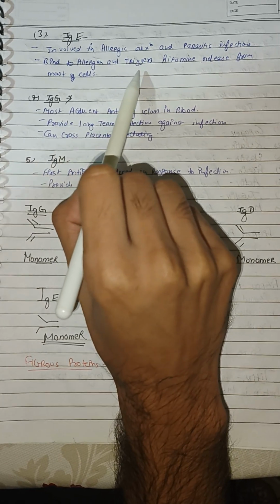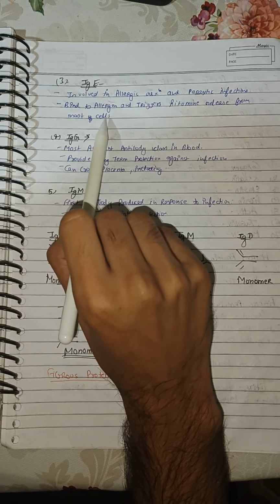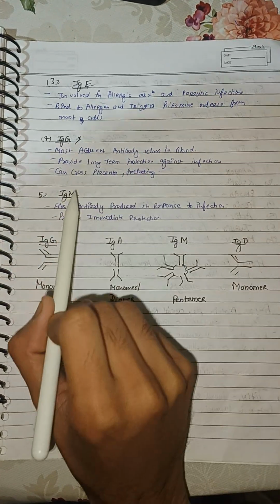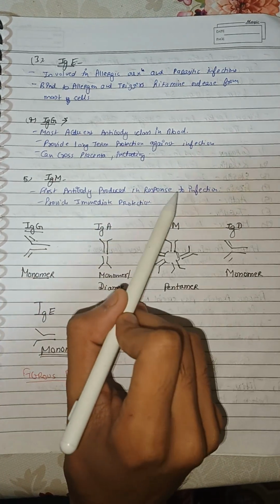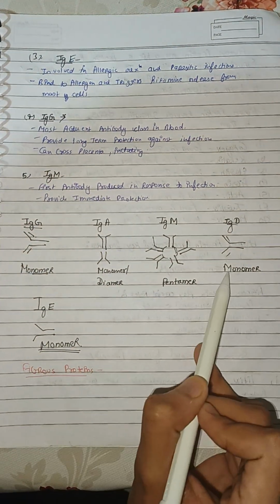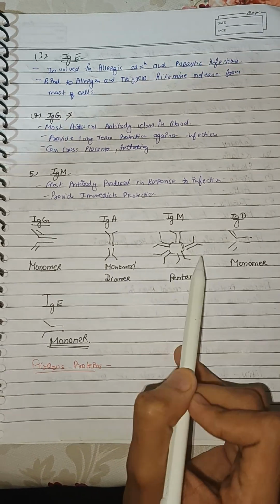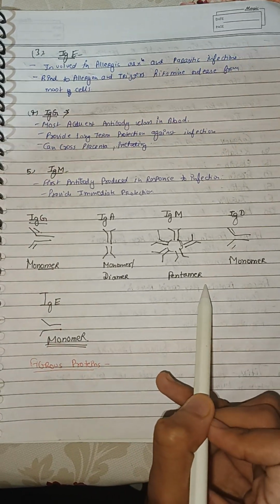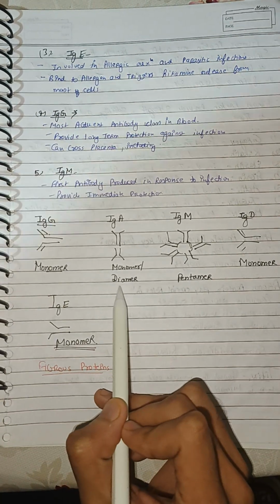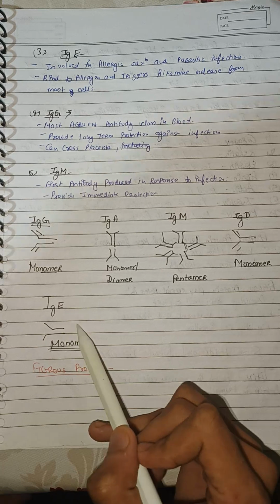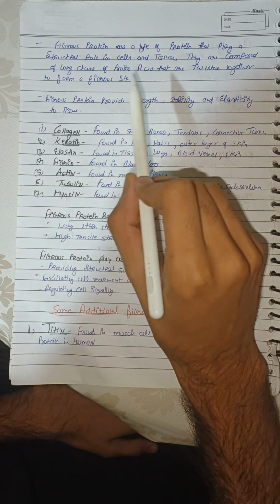In allergy, there is a release of histamine and heparin. That antibody binds to histamine. Fifth is IgM. It is the first antibody produced in response to infections. This is the structure of antibodies. We can see that only IgM antibody is pentameric in structure, whereas IgG is monomeric, IgA is monomer and dimer, IgD is monomer, and IgE is monomer.